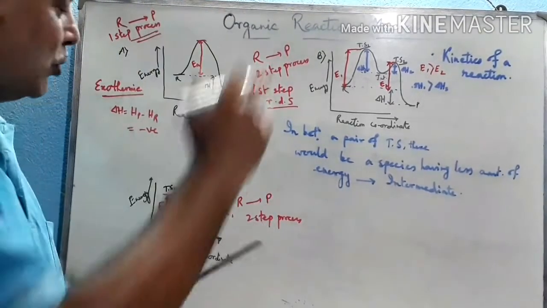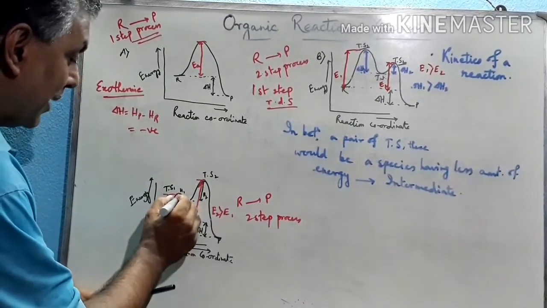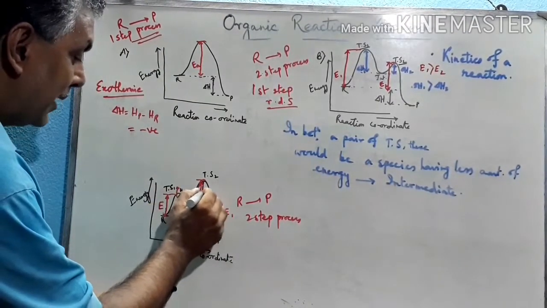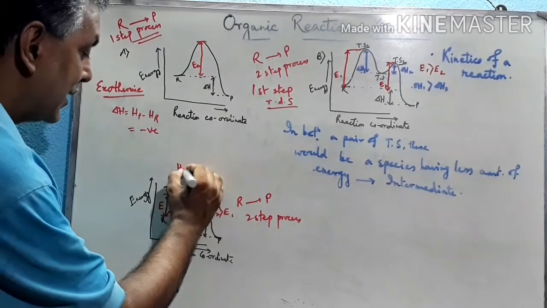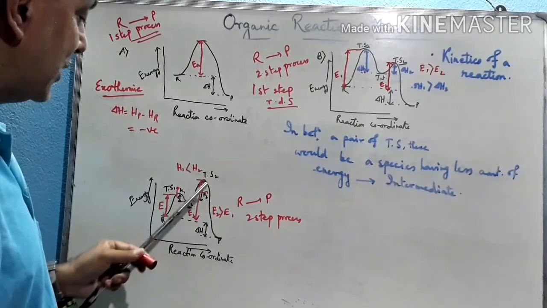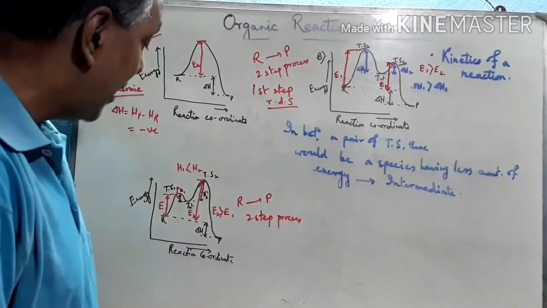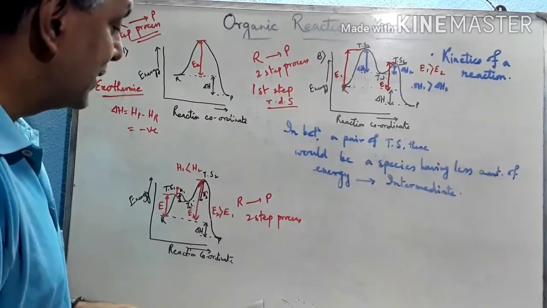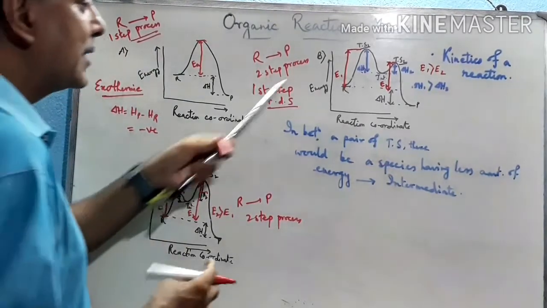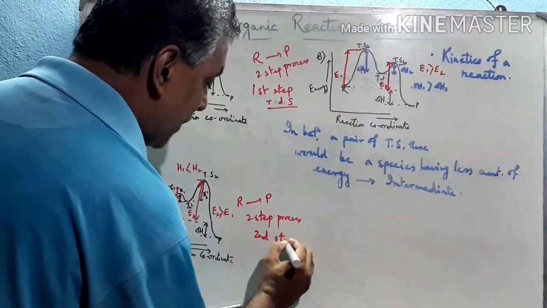It requires a greater amount of energy. So this is denoted by H1, and this is denoted by H2. Since H1 is less than H2, H2 requires a greater amount of energy, so the hump is greater, that means it requires a greater activation energy, and that's why the second step here is the RDS. Like this, the first step is the RDS in one case, and here the second step is the RDS.